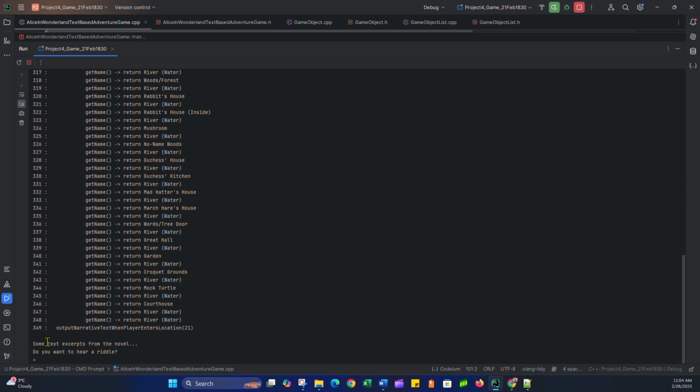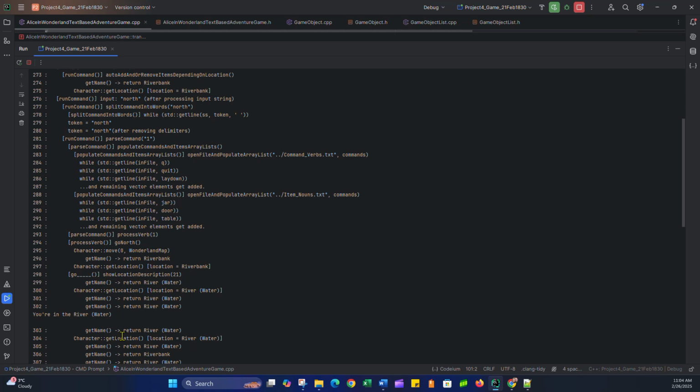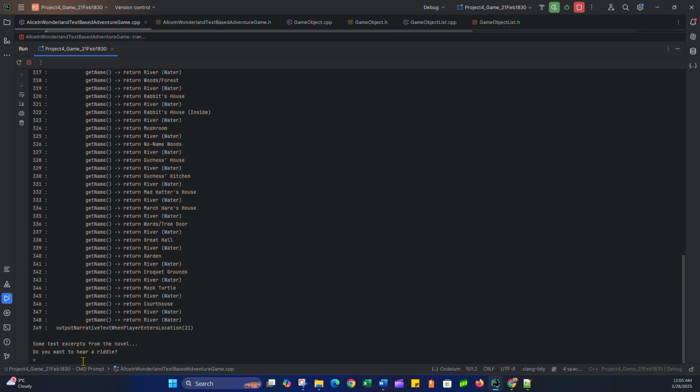Basically, some text excerpts from the novel would be output, and it would ask me if I want to enter a riddle. Where am I right now? Well, I'm in a river. You are in a river. This text would actually be printed out beyond just the regular debugging code. So I'm in the river, which is of no value.